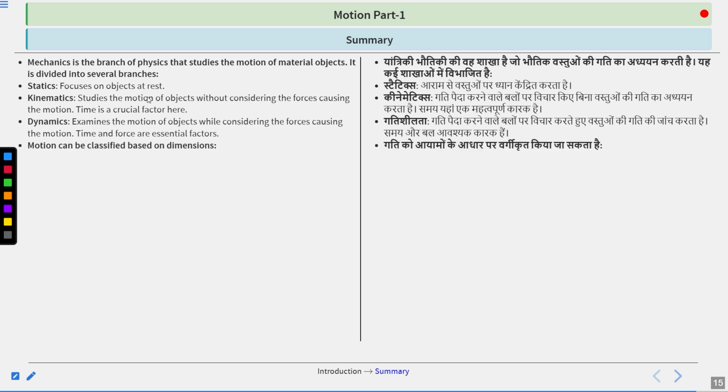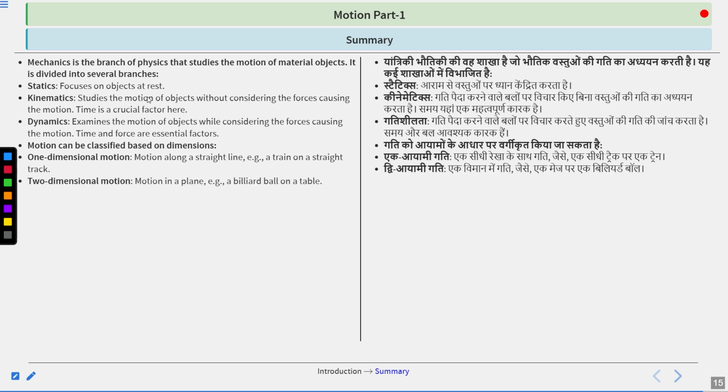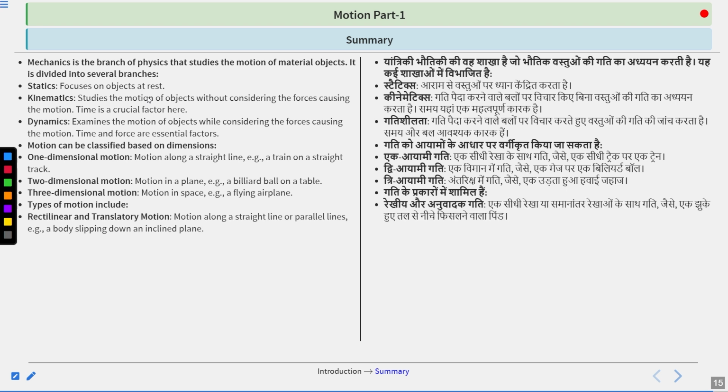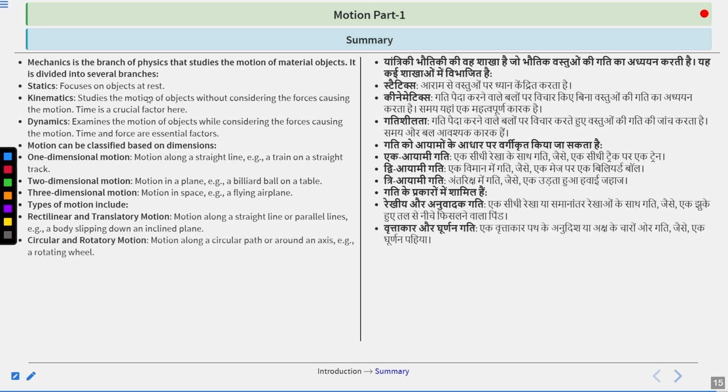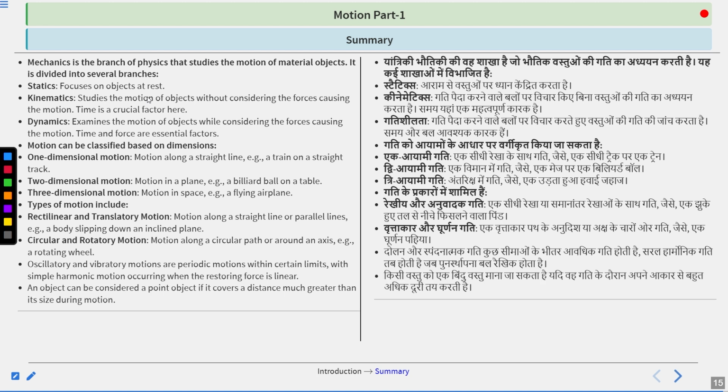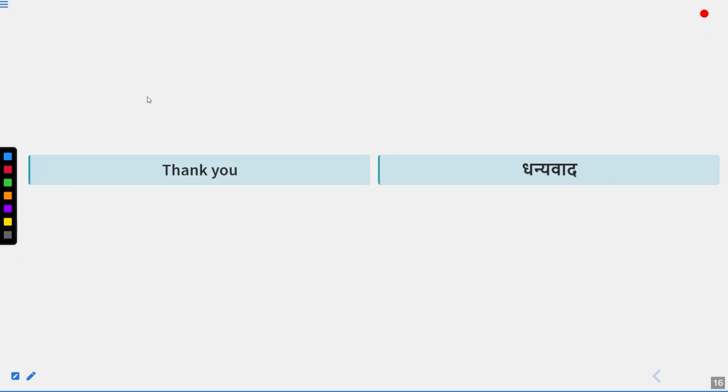Motion could be classified based on dimensions, as we know: one-dimensional motion, two-dimensional motion, three-dimensional motion. Types of motion include rectilinear and translatory motion, circular and rotatory motion, oscillatory and vibratory motions, and other things. So with this, we have finished this part.